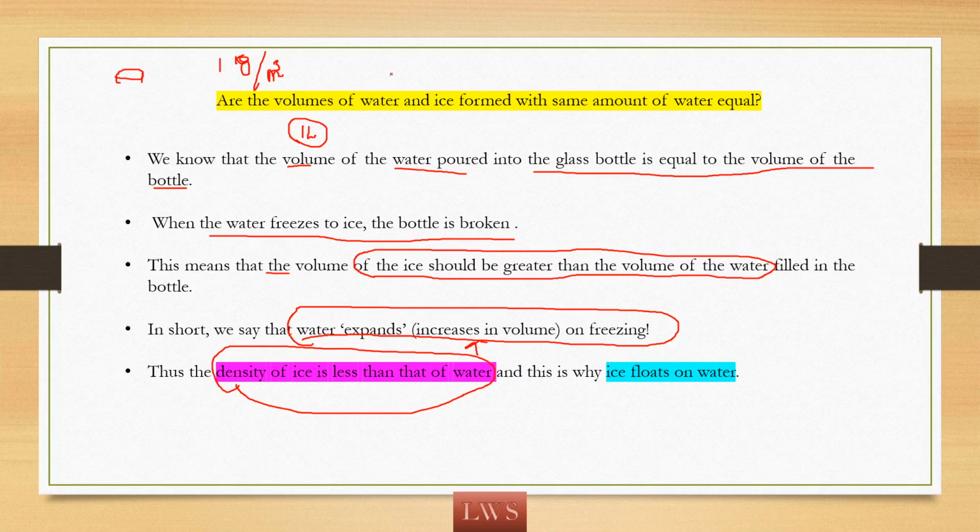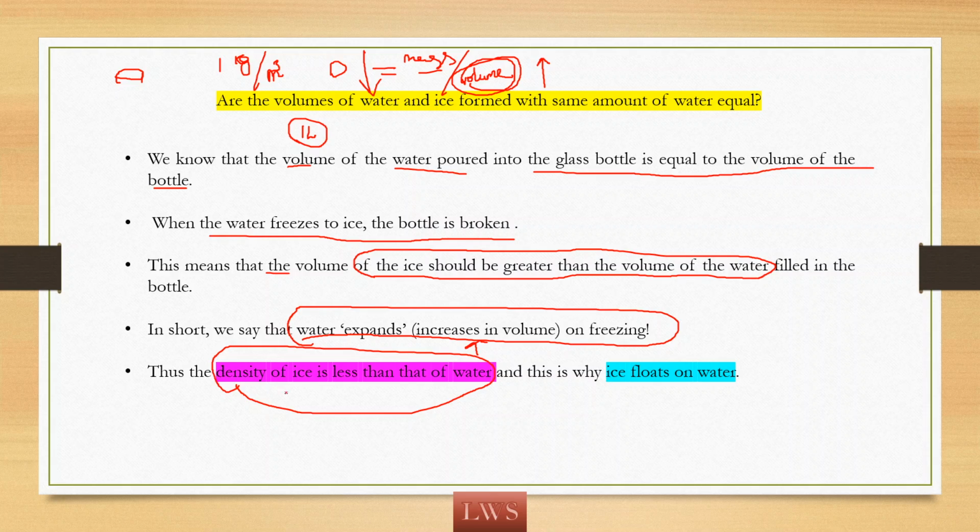So what is density? Density means mass by volume. So for ice and water, mass is the same. But what about volume? The volume of ice is more. When the volume of ice is more, its corresponding density decreases, right?